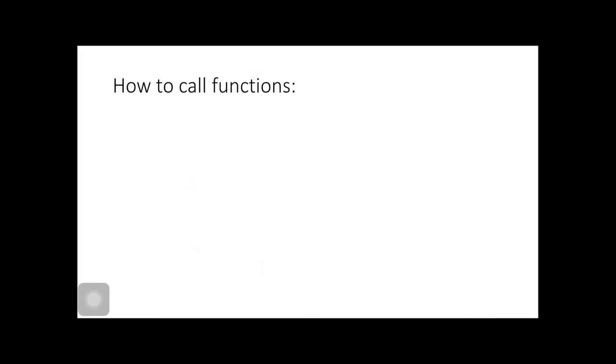Now how to call functions? We have seen the definition of a function. Suppose we have defined our function area, with length comma breadth, return l into b.